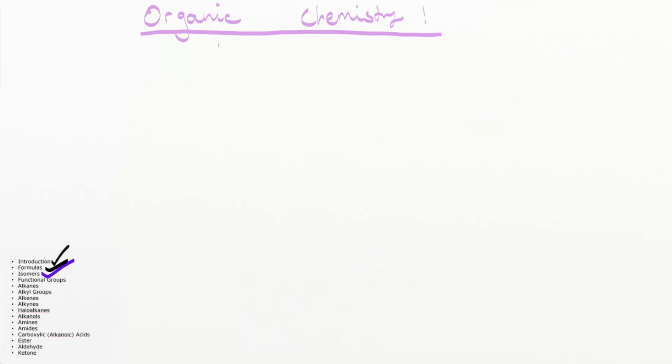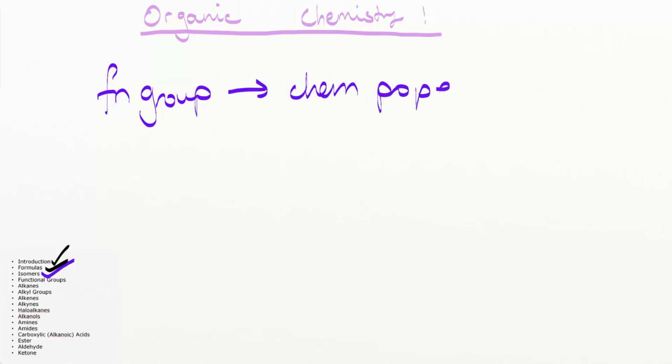Okay, so if we clear the screen, let's take a look at the principles here. A functional group is something that imparts chemical properties to the chemical. Chemical properties refer to what the chemical reacts with.